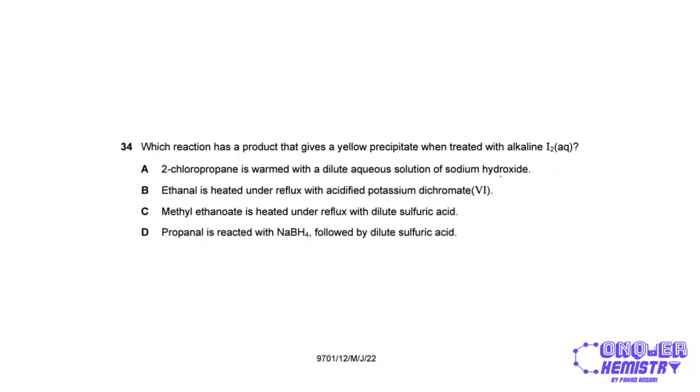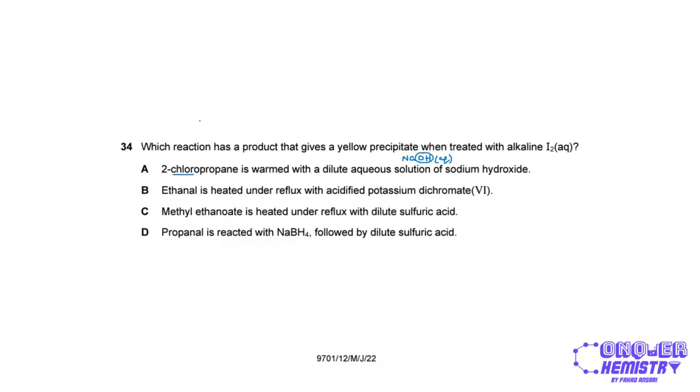So which reaction has a product that gives a yellow precipitate when treated with alkaline iodine, right? So the first option gives us 2-chloropropane, which is warmed with dilute aqueous solution of sodium hydroxide. So with aqueous NaOH, this is going to be a nucleophilic substitution reaction, and the chlorine in chloropropane will be replaced with the OH group, right?